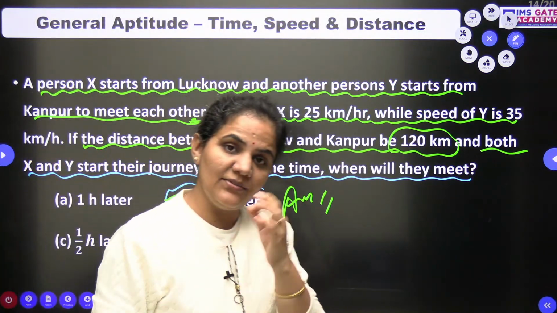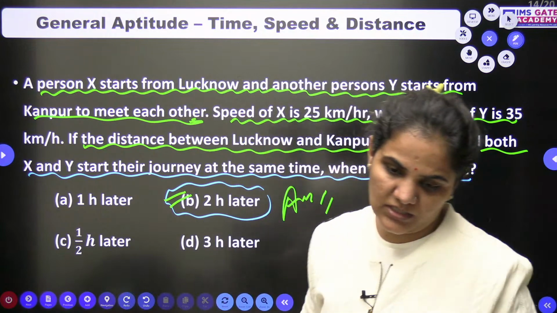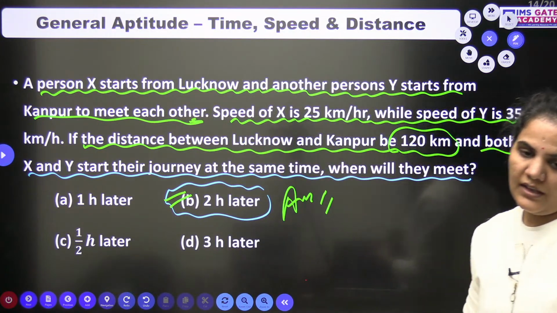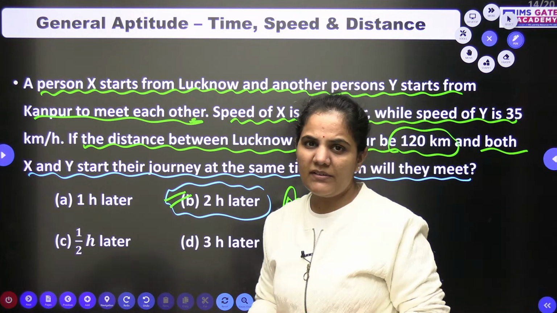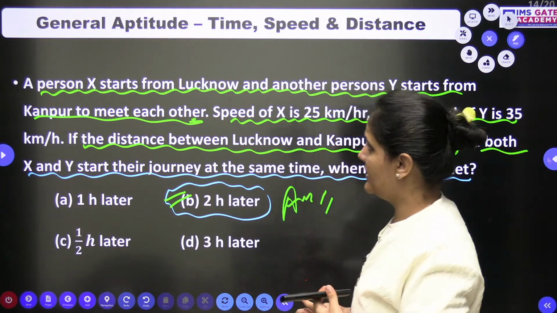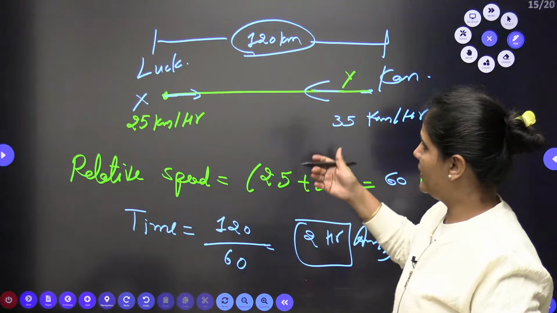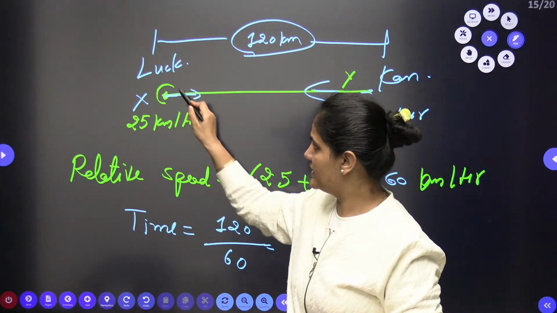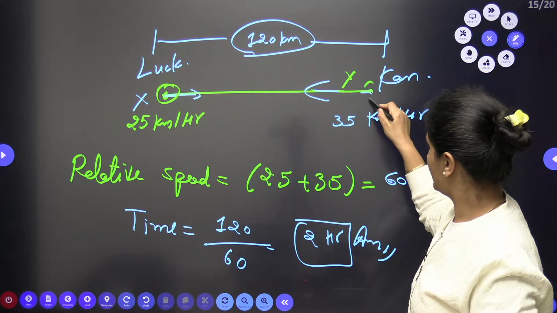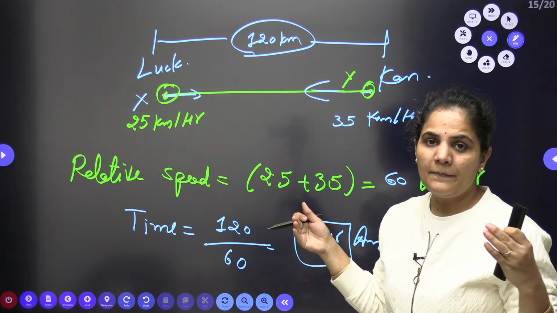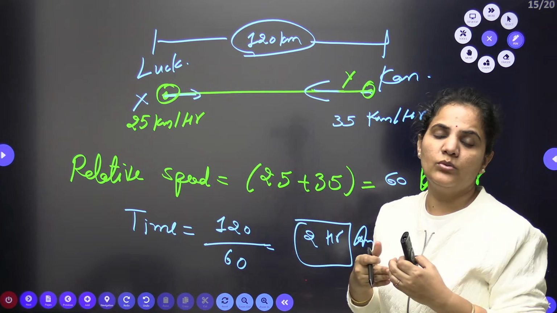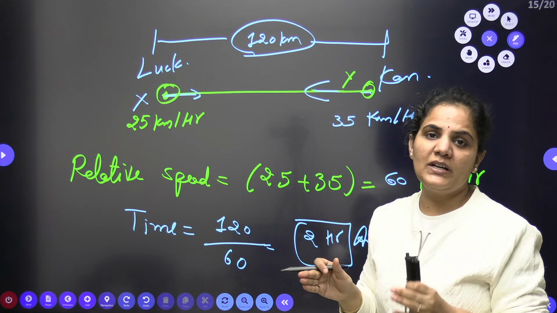Very easily we can approach this question, bachcho. So very simply we can understand the question also. Okay, the person X starts from Lucknow and is going to Kanpur. So the one thing is here, the other thing is here, when they go towards each other. Whenever two persons are going towards each other, the relative speed will always be added.